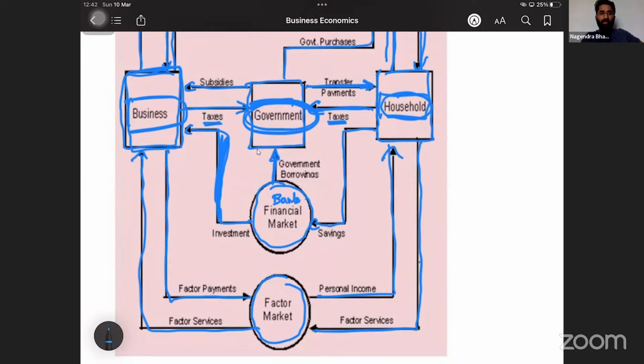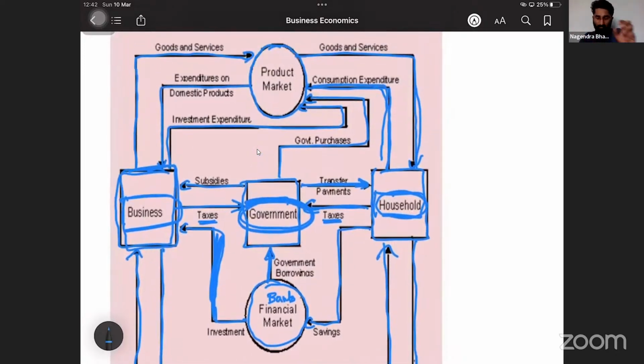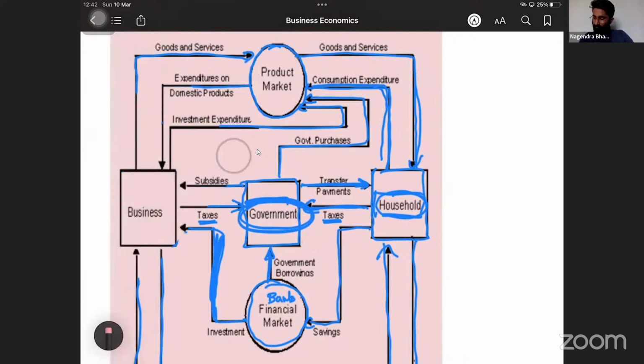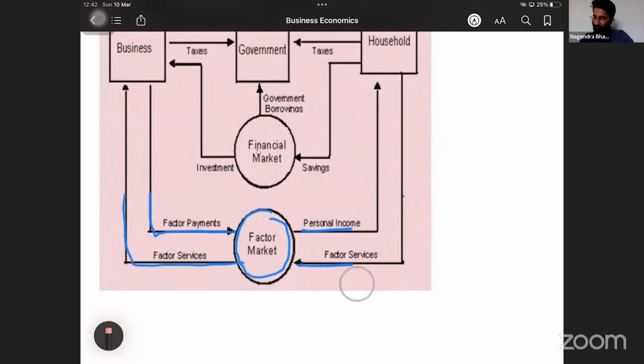the three-sector model. In the three-sector model, there is business, government, and household. One extra sector is government. Government is the extra sector. So what has happened here? We will start with government first, the link between. Now I will use a different color. You just have to go in this order.